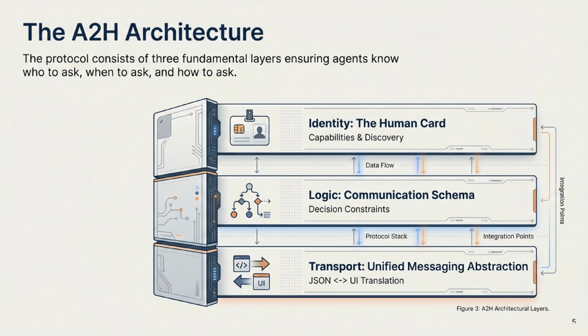So, how does this work? The protocol consists of three fundamental layers that ensure agents know who to ask, when to ask, and how to ask. First, the identity layer, the human card. This handles capabilities and discovery. Second, the logic layer, the communication schema. This defines decision constraints. And third, the transport layer, the unified messaging abstraction. This handles the translation between JSON code and the UI you actually see.